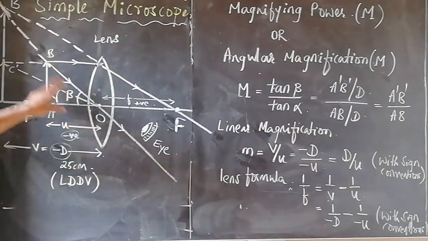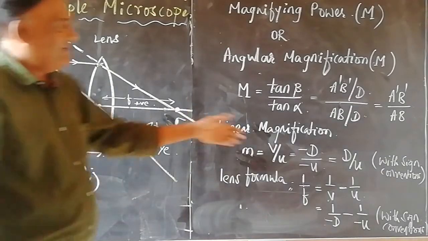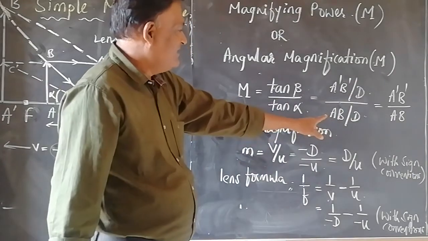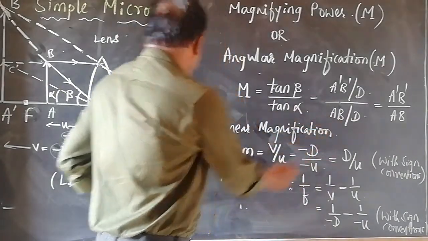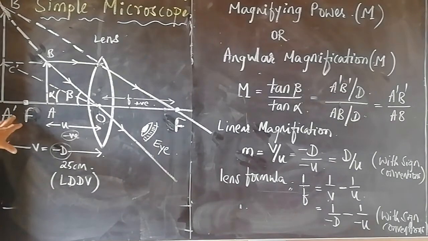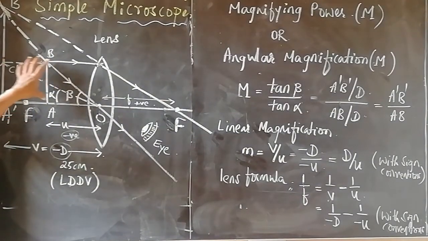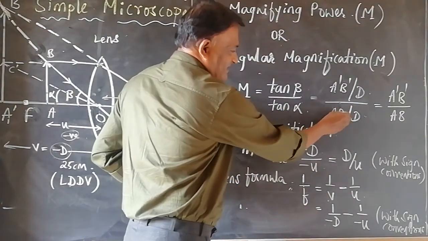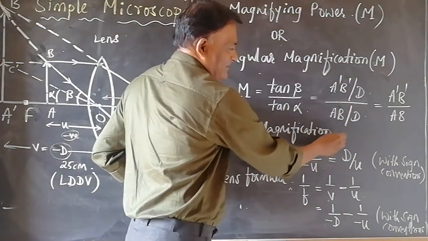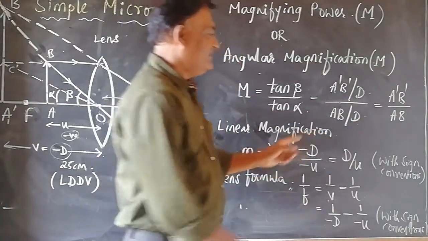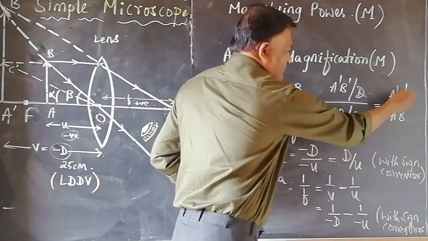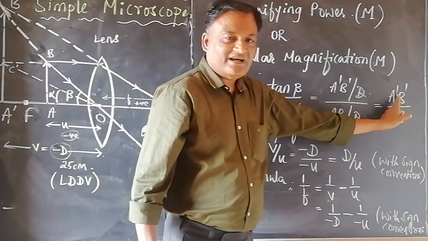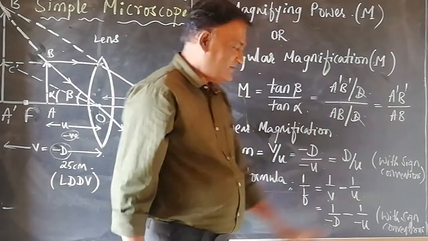Tan beta is opposite side by adjacent side. The adjacent side is capital D, the opposite side is A dash B dash, and here tan alpha is A dash C dash by D. The A dash C dash height is the same as the height of the object AB. That's why A dash C dash is replaced with AB divided by D. D gets cancelled. We will be left with A dash B dash by AB. That is the ratio of the linear height of the image to the linear height of the object.